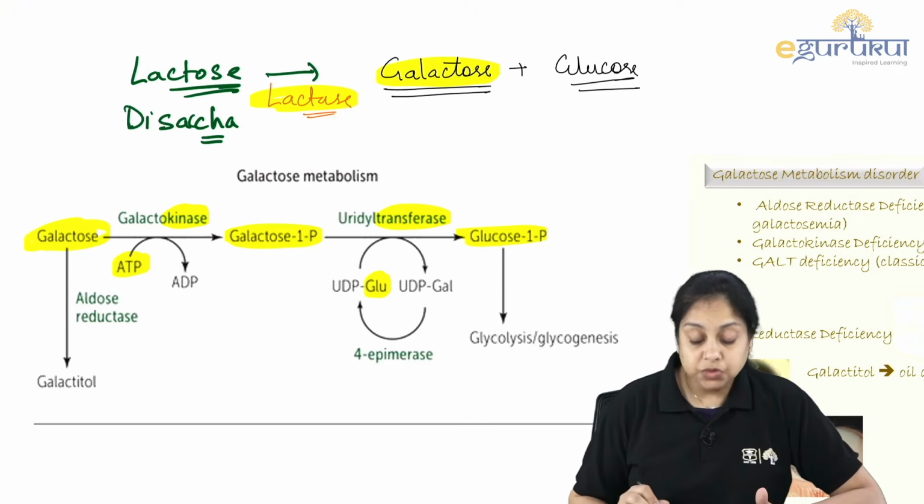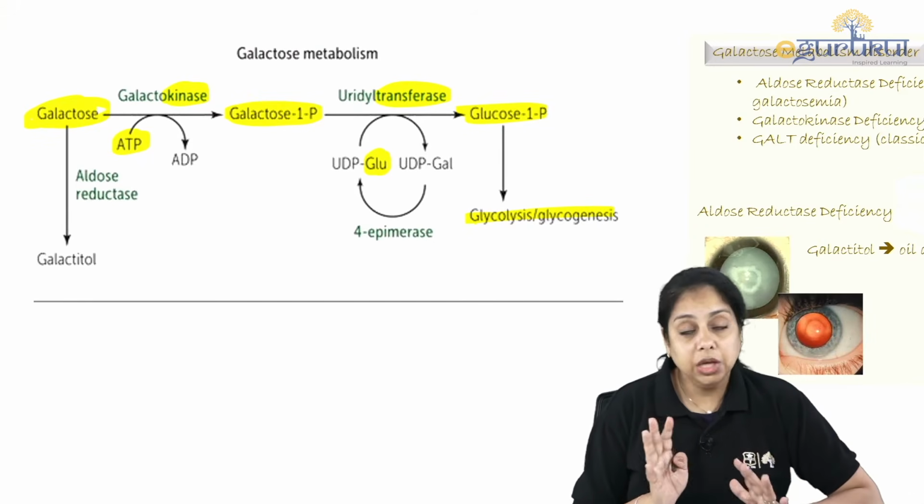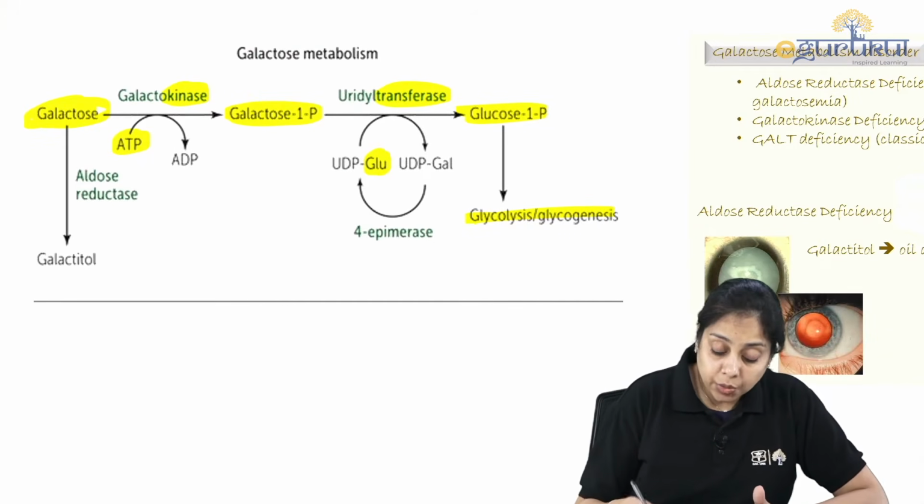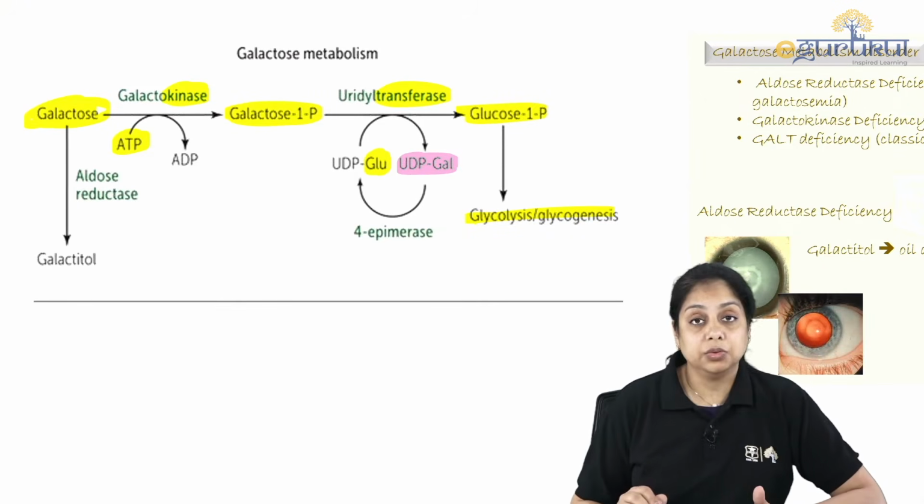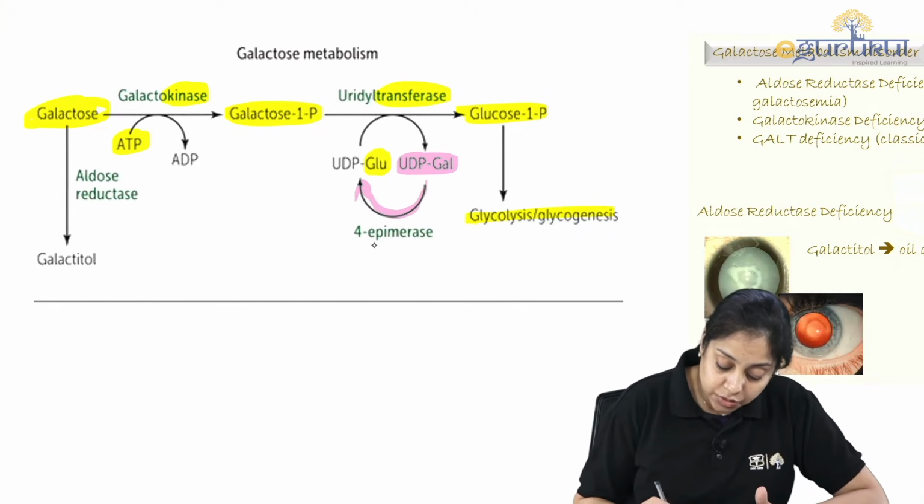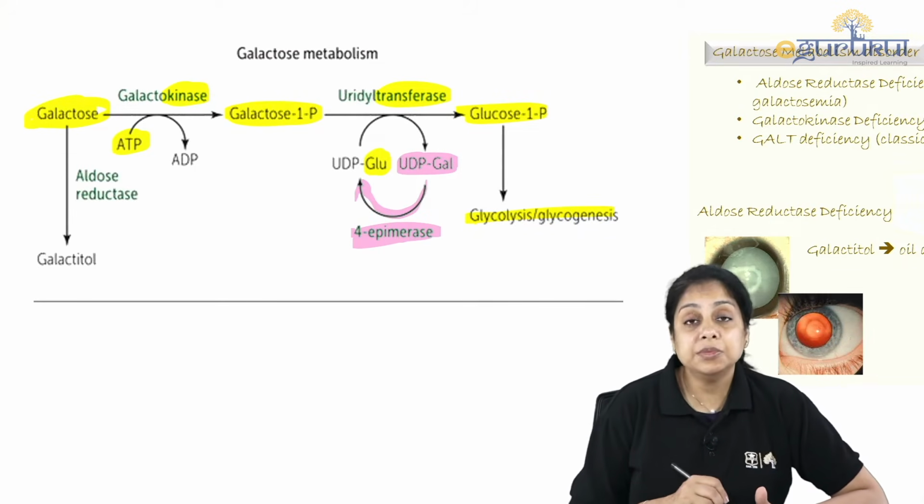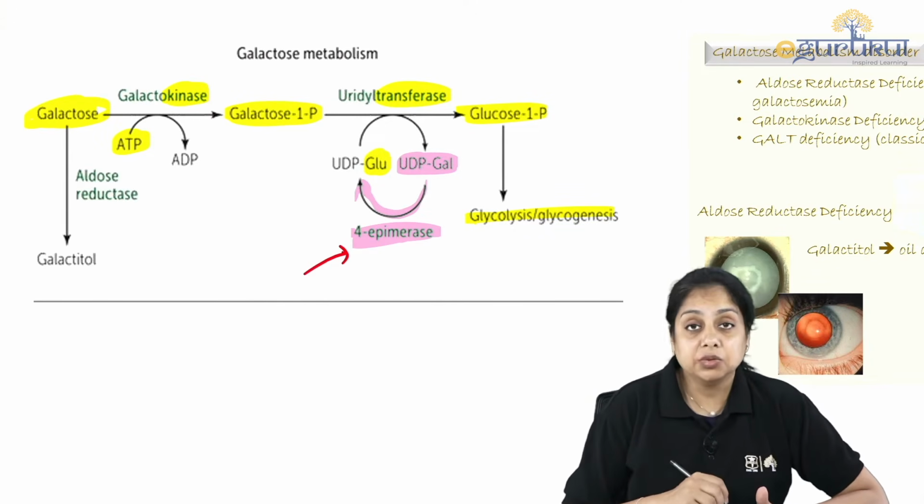This glucose 1-phosphate can go either to glycolysis or the gluconeogenesis pathway. We know about that. Now the question remains, this UDP glucose becomes UDP galactose, right? And this UDP galactose is converted into UDP glucose by the epimerase enzyme. What kind of epimerase? 4 epimerase. So remember this, since glucose and galactose are C4 epimers, the name of the enzyme is epimerase.